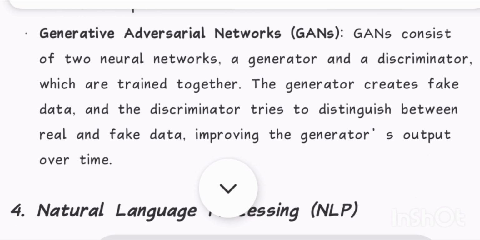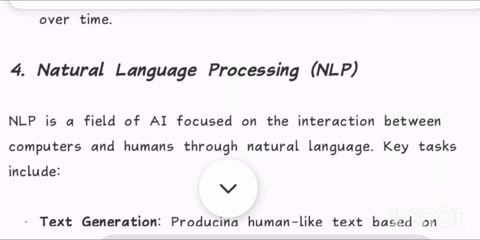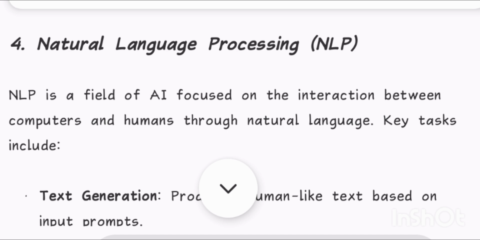Generative adversarial networks, GANs. GANs consist of two neural networks, a generator and a discriminator, which are trained together. The generator creates fake data, and the discriminator tries to distinguish between real and fake data, improving the generator's output over time.